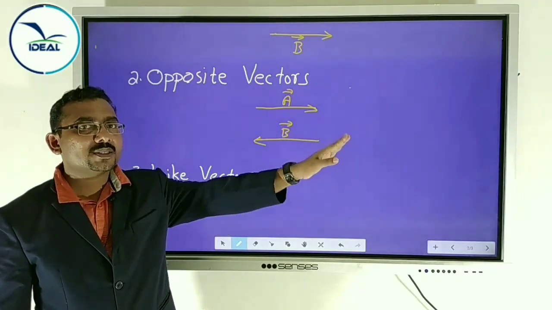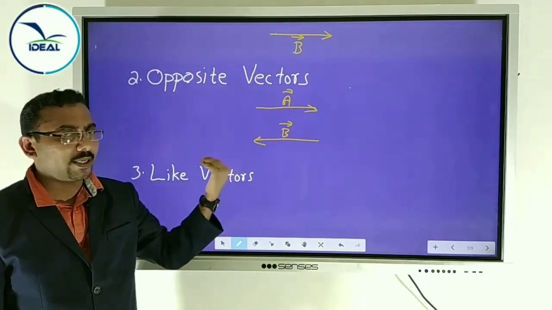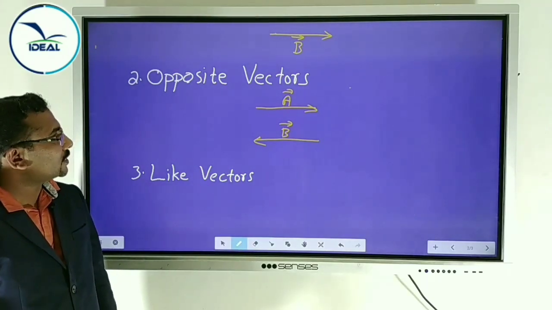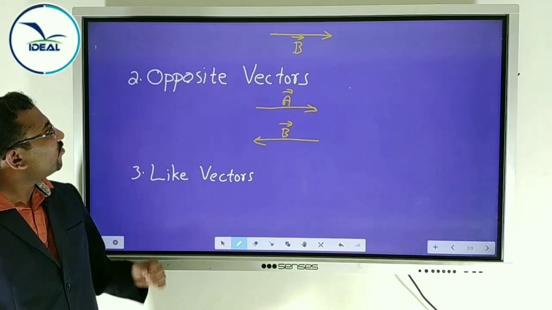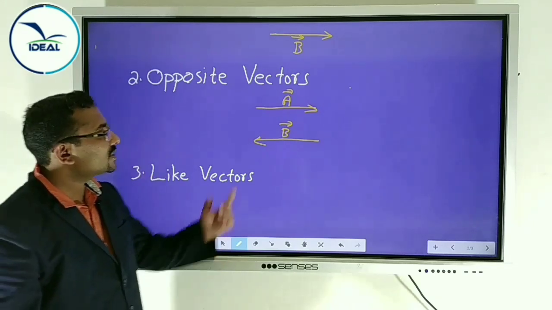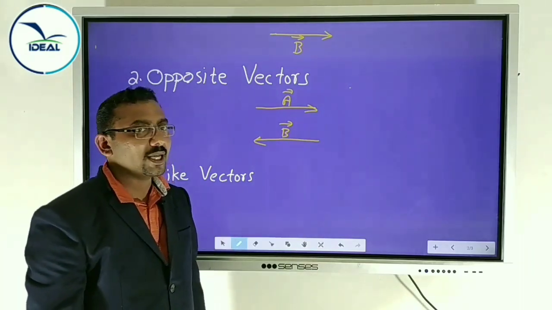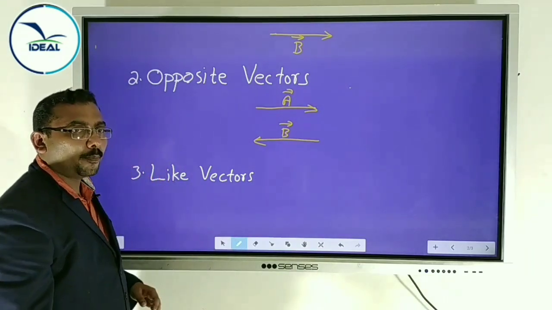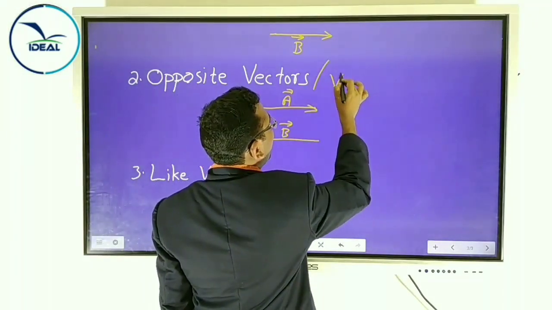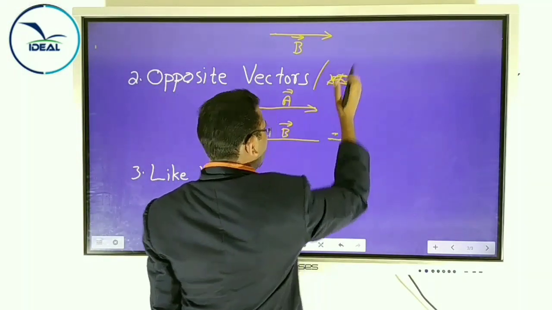Yes, towards right. What's the direction of B? Towards left. Opposite. They are called opposite vectors. Two vectors are said to be opposite vectors if they have the same magnitude and opposite direction. They are also called negative vectors.